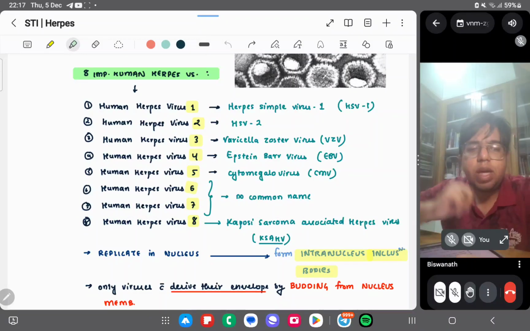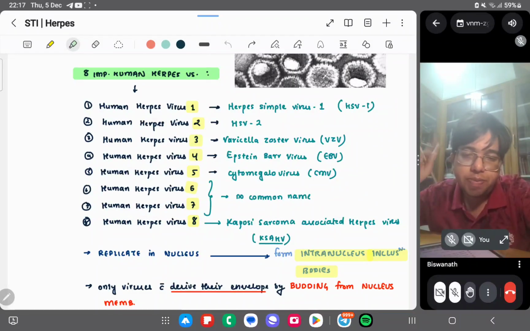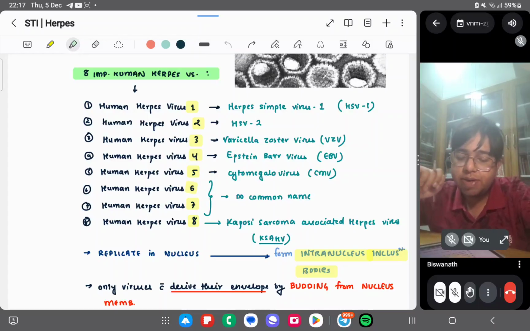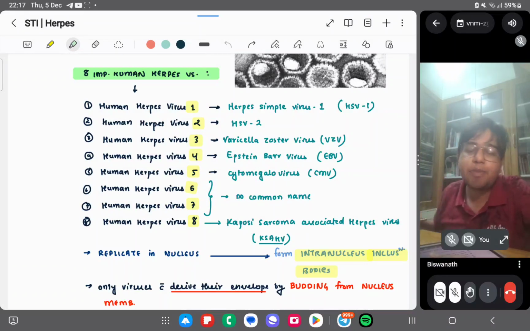Let's review the names. Herpes virus 1, herpes simplex. Herpes virus 2, no specific name. Herpes virus 3 is varicella zoster virus, VZV. Herpes virus 4 is the Epstein-Barr virus, right? Herpes virus 5 is cytomegalovirus. 6 and 7, no specific name. 8 is Kaposi sarcoma. Done?